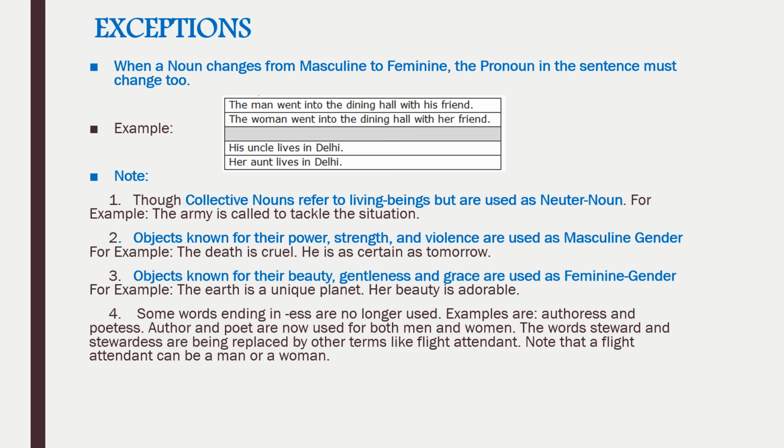Author and poet are now used for both men and women. So author and poet are now used as common gender. The words steward and stewardess are being replaced by other terms like flight attendant. Note that a flight attendant can be a man or a woman. Again, it is used as a common gender.